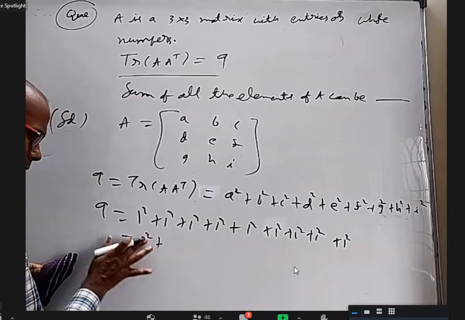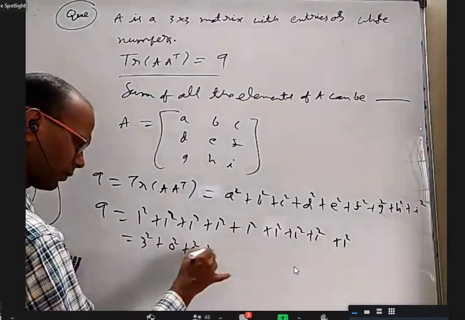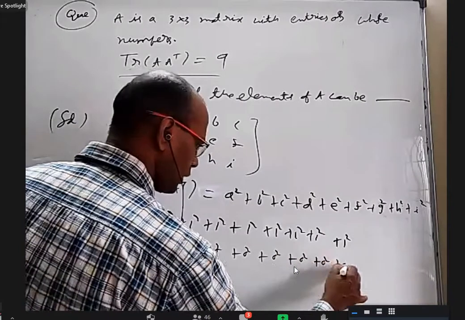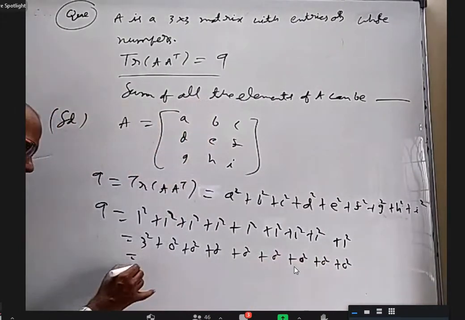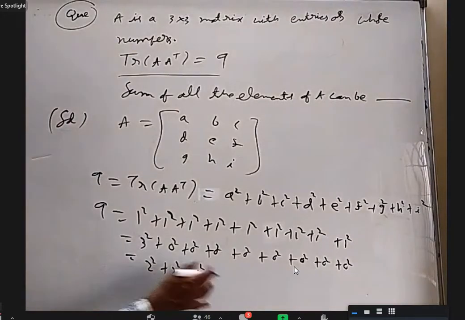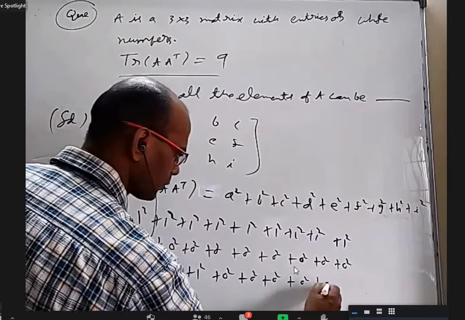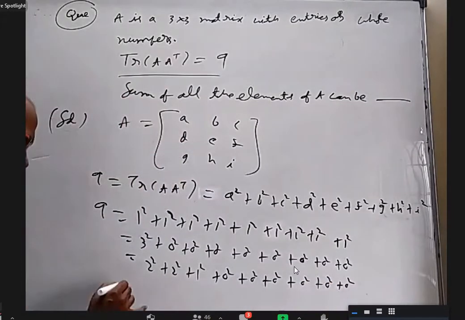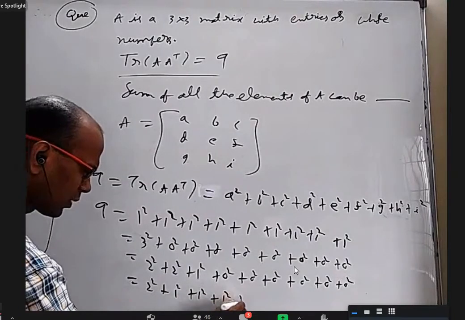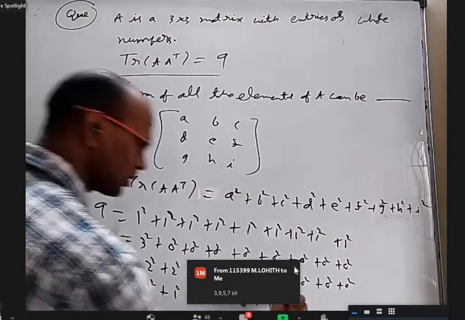Just 1 minute. 2 square plus 2 square plus 1 square. Yes, correct. 4 plus 4 plus 1 is 9, and the others are 0 square. Sir, 1, 2 and 5 ones. Yes, 2 square and 1 square plus 1 square plus 1 square, 3, plus 1 square, plus 1 square, 5, plus 1, 6.